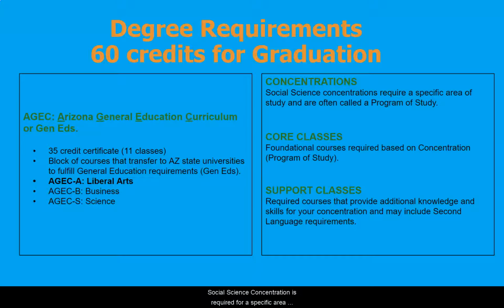Social science concentrations require a specific area of study, and they're often called a program of study. Core classes are foundational courses required based on concentration. Support classes are required in order to provide that additional knowledge, for example, second language requirements.